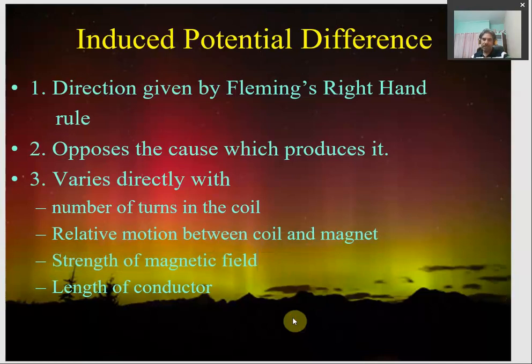And third, last thing is the length of the conductor. If we are using more length of the conductor, that means the induced voltage or potential difference will be more. So this is about the induced EMF.